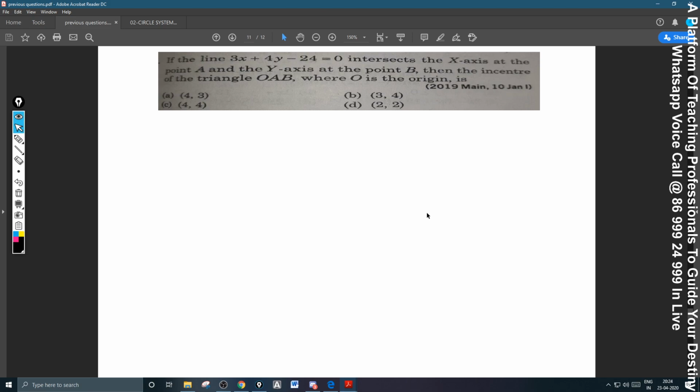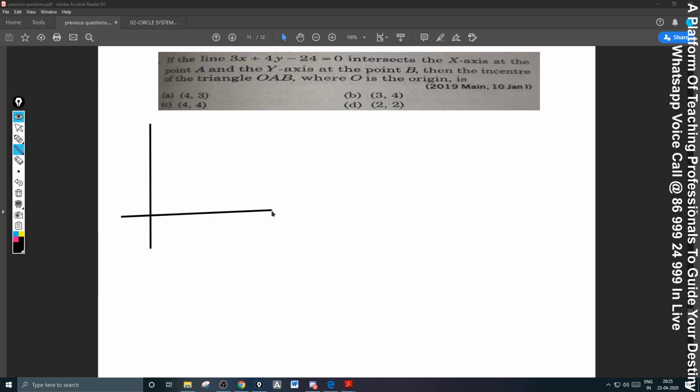In the chart box, BITSAT gave something where he discussed the in-center. Here also, I'll give you a formula for a triangle which is a right angle triangle, making intercepts A and B on the coordinate axes.